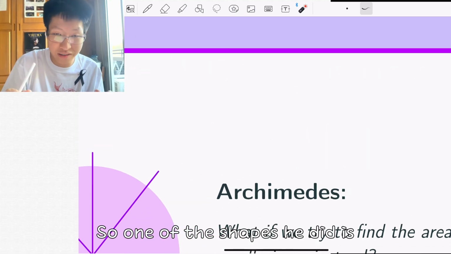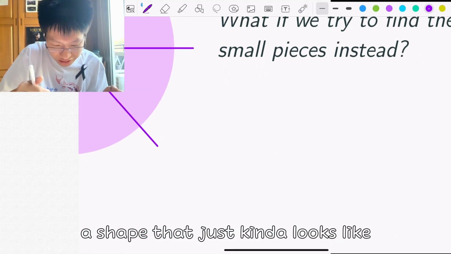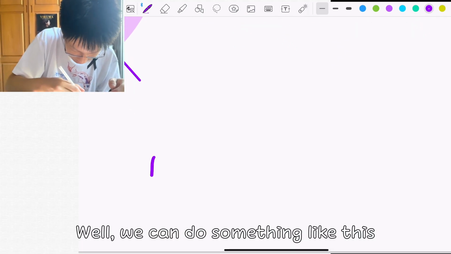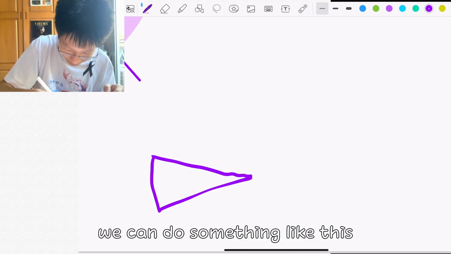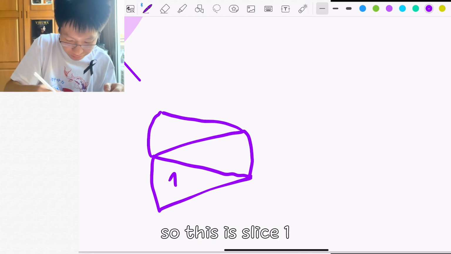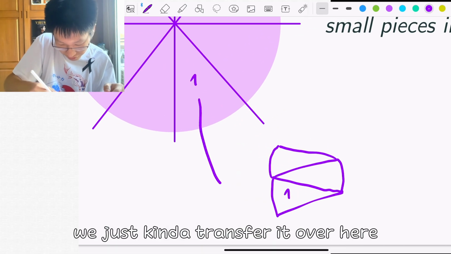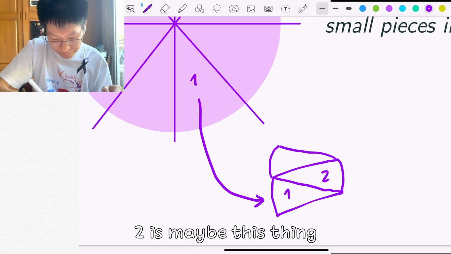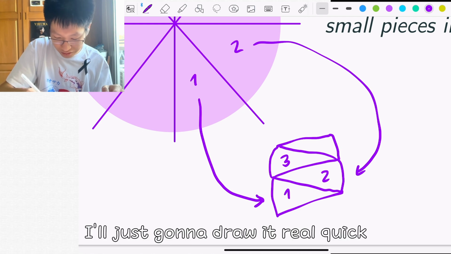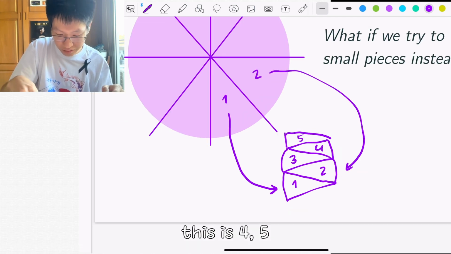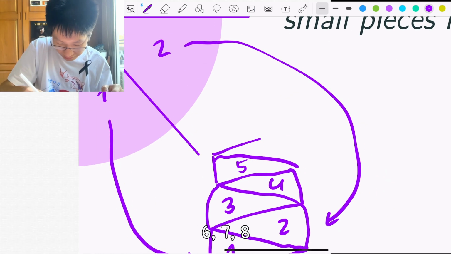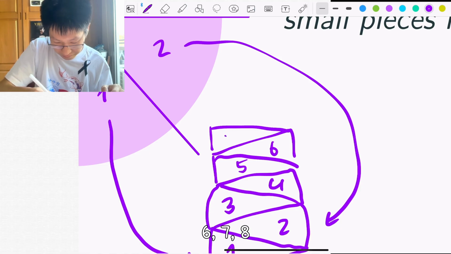One of the shapes he made is a rectangle. So we can rearrange this into a shape that looks like a rectangle. How do we do that? Well, we can do something like this. So this is slice 1, we just transfer it over here. Slice 2 is maybe the same, and we transfer it over here, and 3, and so on. I'm just going to draw it real quick. This is 4, 5, 6, 7, and an 8.